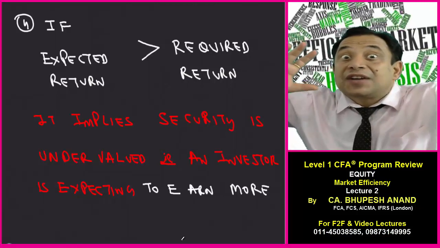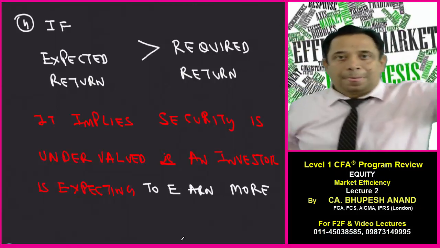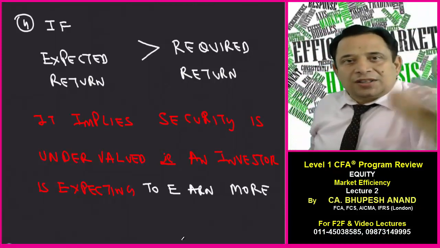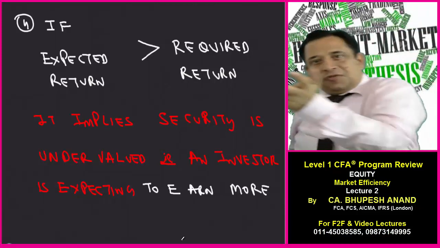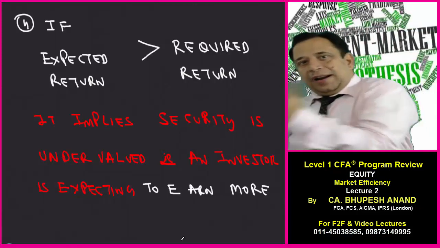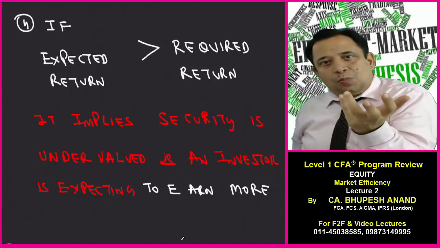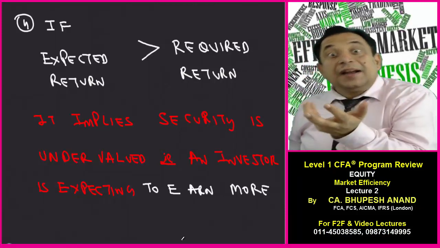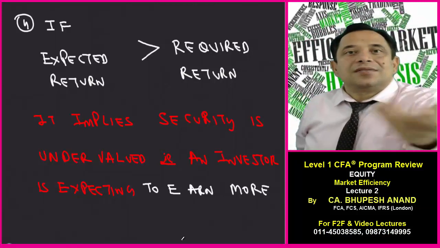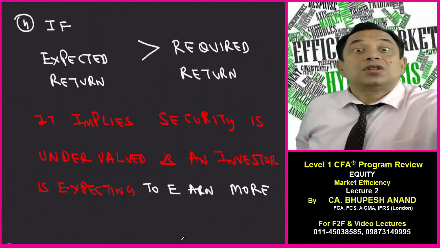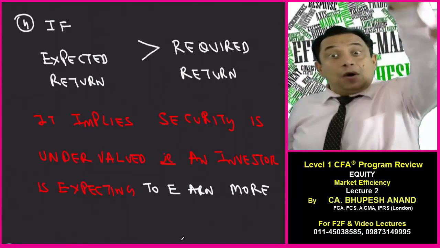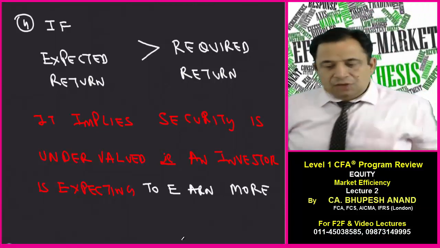Now if expected return is more, it means you have actually got 60% and 50% is the required, or it means expected return is more than required return. It means you have undervalued yourself. It means in future your value will increase. Now it is undervalued. So just write down fourth point.